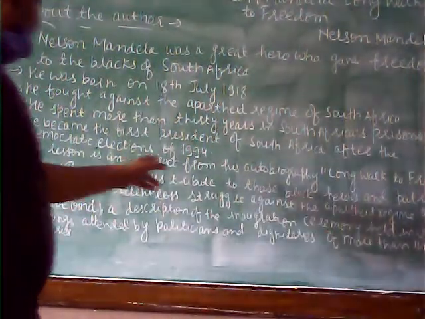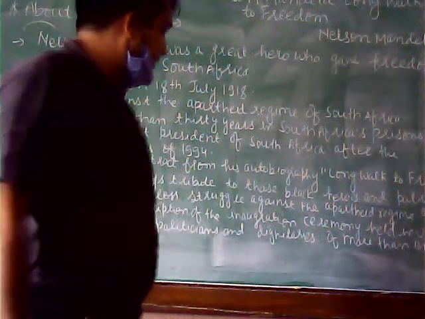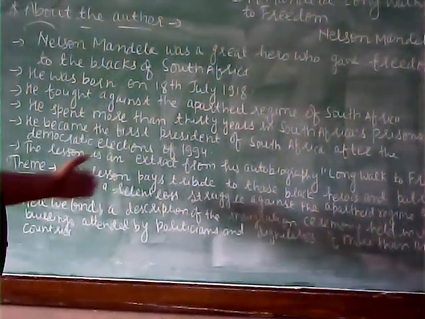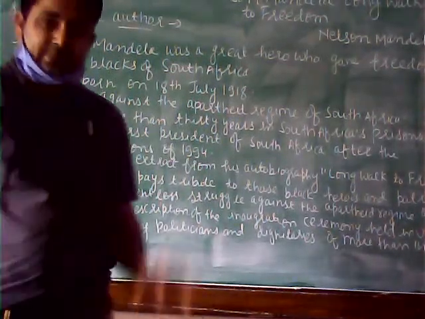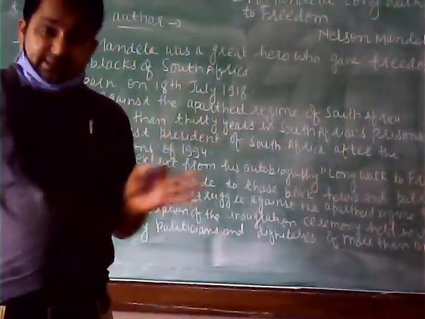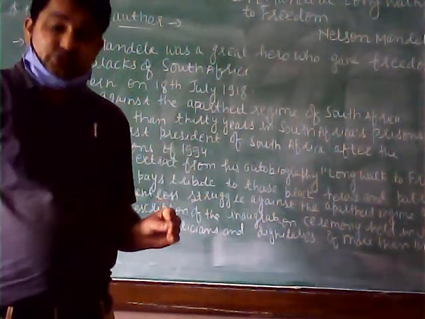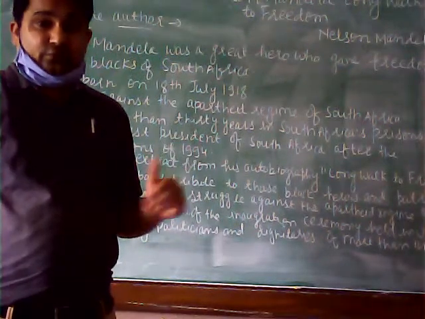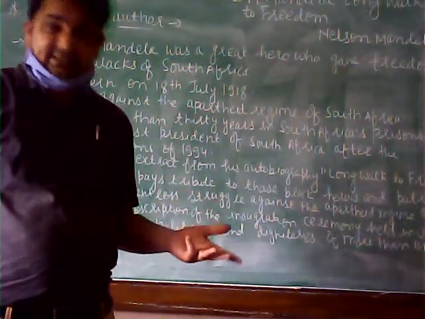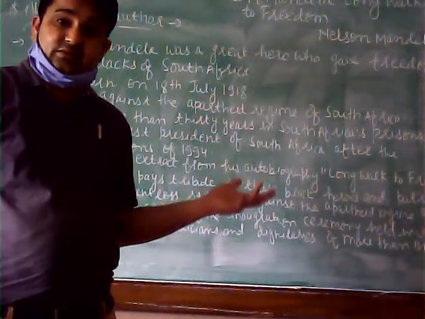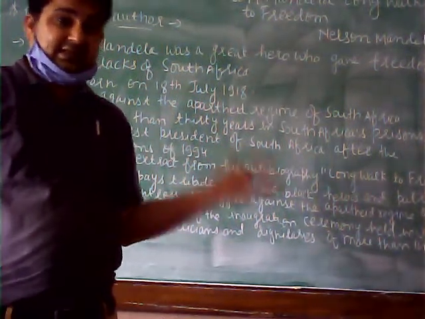Okay, children. Now, what is the theme of this particular lesson? The theme is that the lesson pays a tribute to those great heroes and patriots who waged a relentless struggle against the apartheid regime of South Africa. All those great heroes, all those freedom fighters who fought against the British rule and against the policy of apartheid. This is an account of these people. It is about their success story.